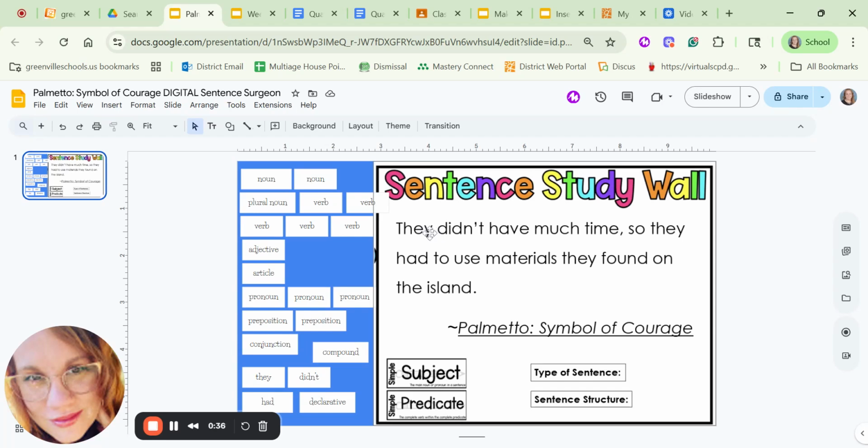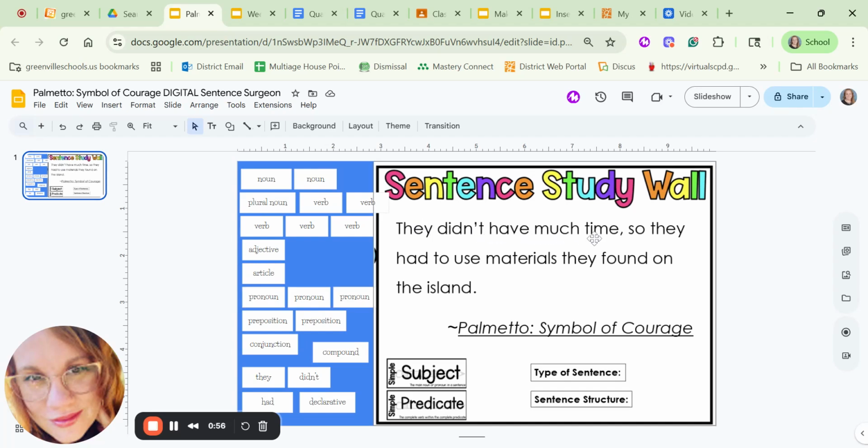So if I'm looking through this sentence, I'm looking for our nouns first. That's usually what I like to do. I like to find our people, our places, and our things. So, they, in this sentence, is referring to people, but it's not a specific person, so we'll get to that in a second.